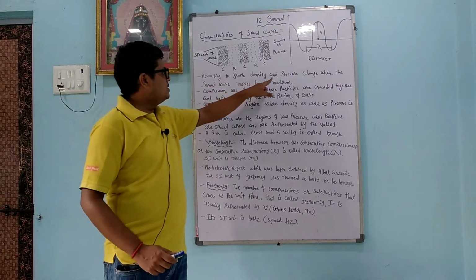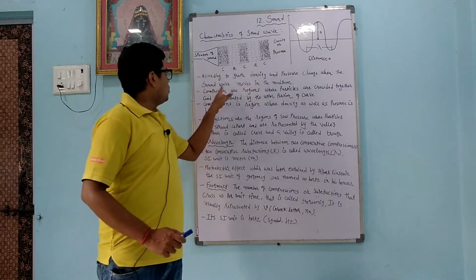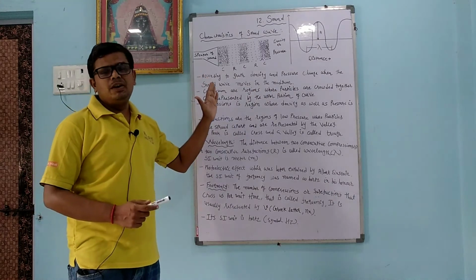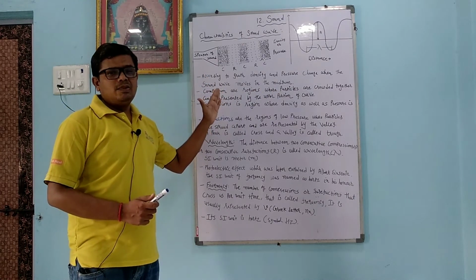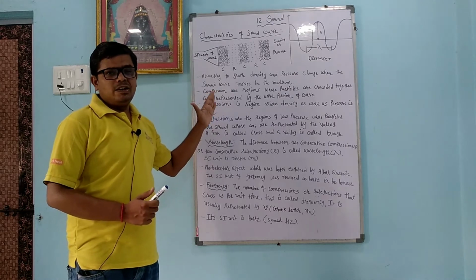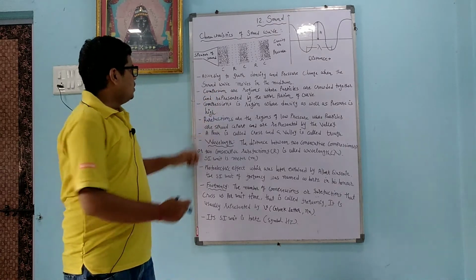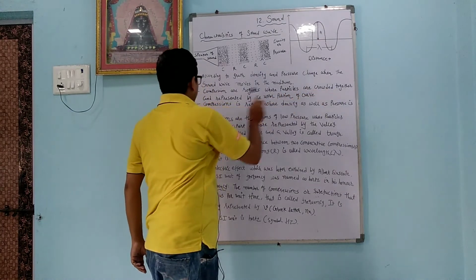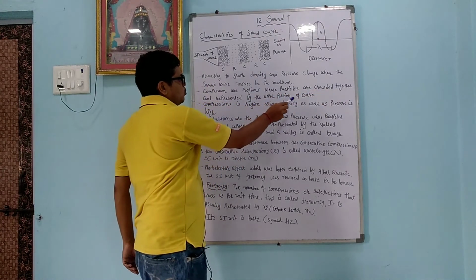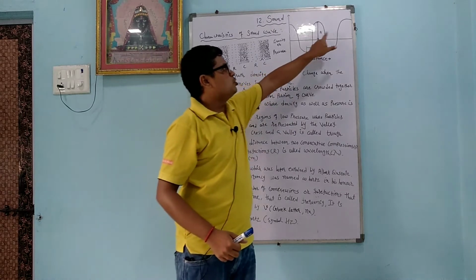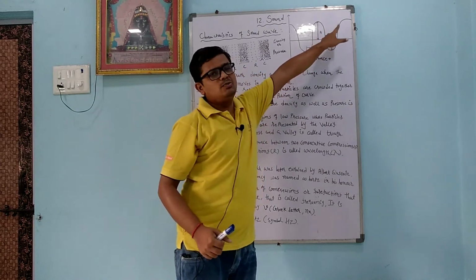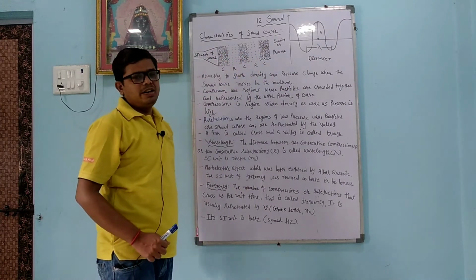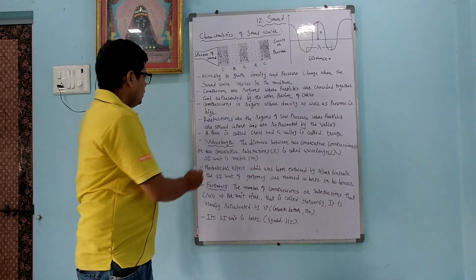According to the graph, density and pressure change when the sound wave moves in the medium. When the sound wave moves in the medium, at that time density as well as pressure increases or decreases. Compressions are regions where the particles are crowded together and represented by the upper portion of the curve. You can see here the upper portion of the curve, where the density of air is maximum. This part is all compression, where density of air is maximum.